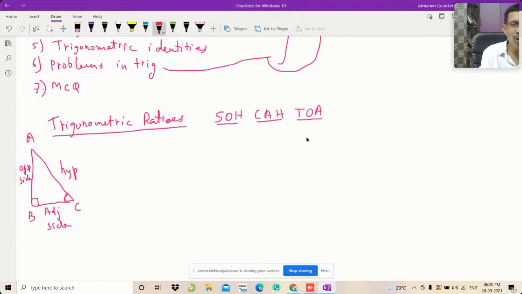Okay, I hope you have loudly said SOH CAH TOA. First I will tell you, based on SOH CAH TOA, the trigonometric ratios, and then I will tell you how to remember this SOH CAH TOA by using this sentence.